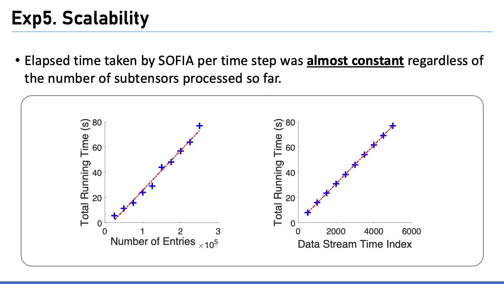Lastly, we measured how the running time of SOFIA scales. The results show that SOFIA scaled linearly with the number of entries and the number of time steps. That is, the time taken by SOFIA per time step was almost constant regardless of the number of subtensors processed so far.